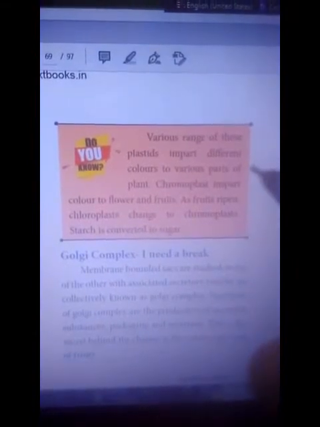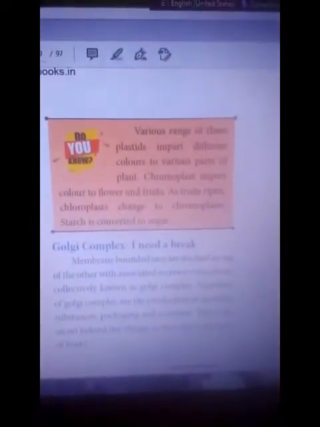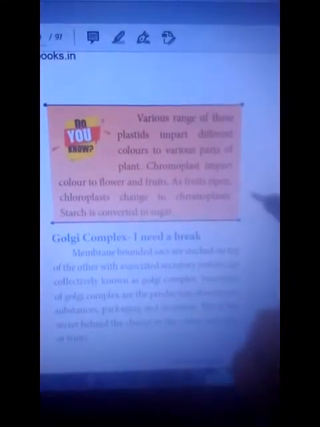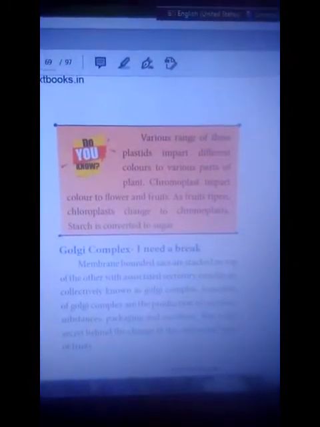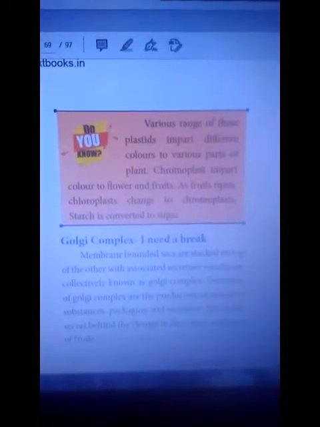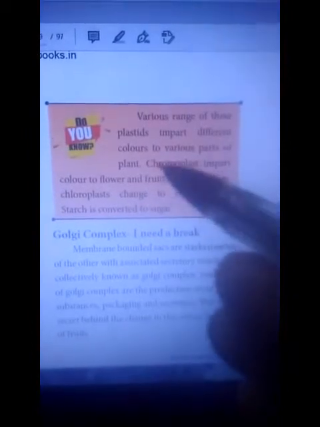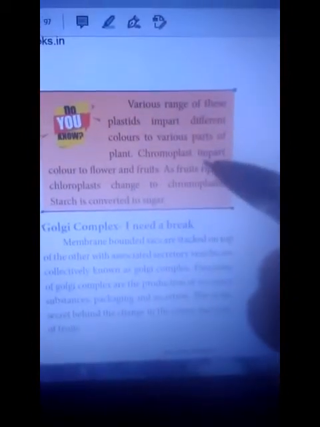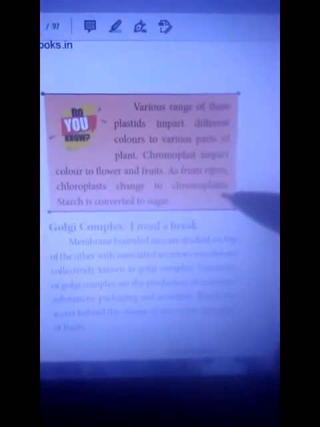Next, various kinds of plastids impart different colors to various parts of the plant. Plants contain different colors; the main reason is plastids. Chromoplast imparts color to flowers and fruits. Flowers and fruits differ in every plant. What is the main reason for this color change? These flowers and fruits contain chromoplast. As fruits ripen, chloroplast changes to chromoplast.